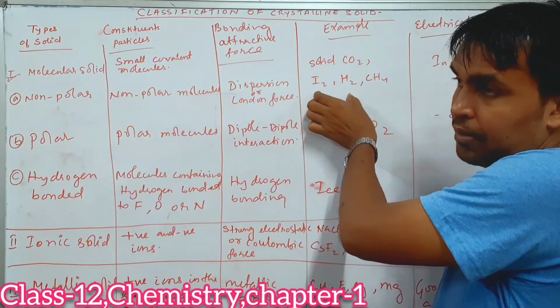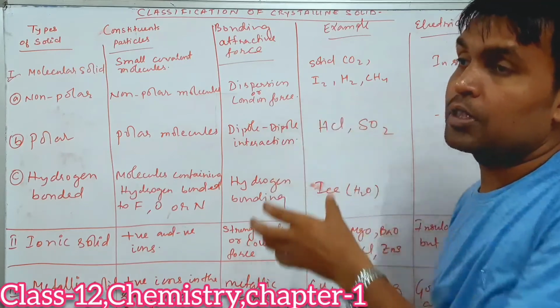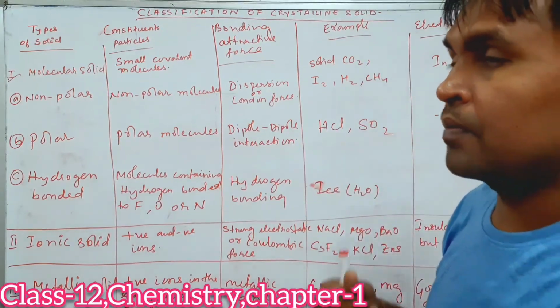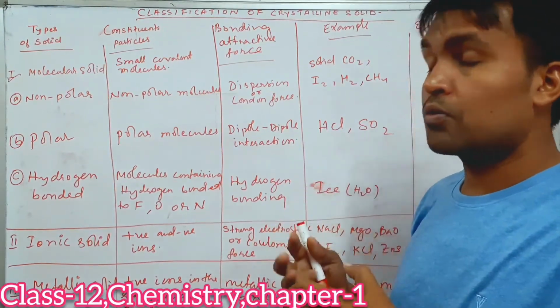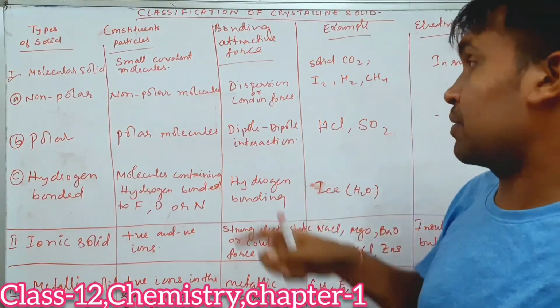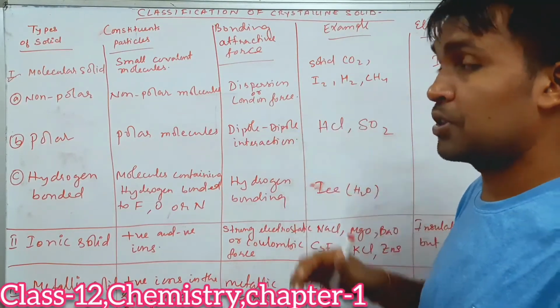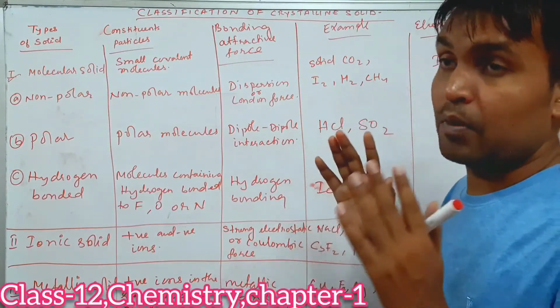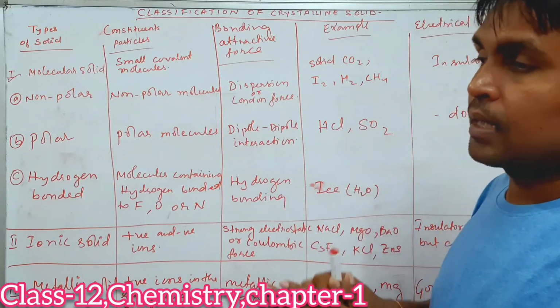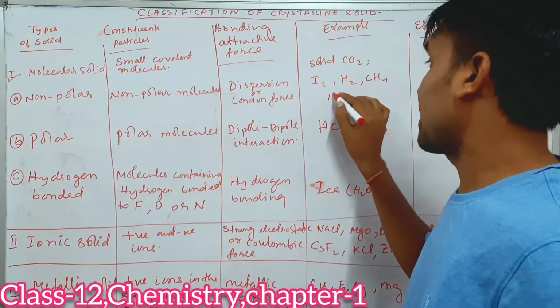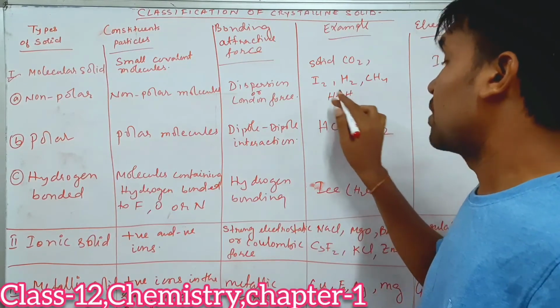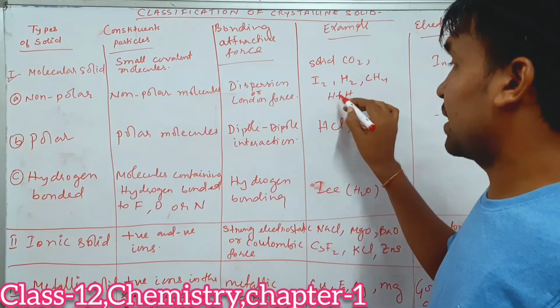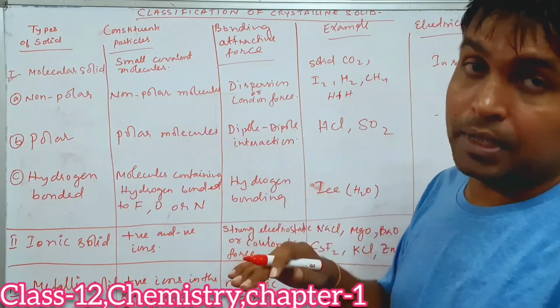Monoatomics are called homogeneous molecules. Homogeneous means those molecules which are made up of the same kind of atoms. They are made up of the same type of atoms. As a result, there will be no difference in electronegativity between them, so the electrons will be exactly in the middle. They will not shift to any one side.